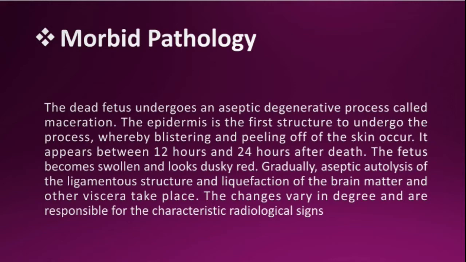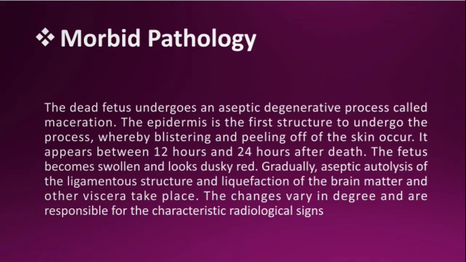The morbid pathology is the dead fetus undergoes an aseptic degenerative process called maceration. The epidermis is the first structure to undergo the process, whereby blistering and peeling of the skin occur. It appears between 12 hours and 24 hours after death. The fetus becomes swollen and looks dusky red.